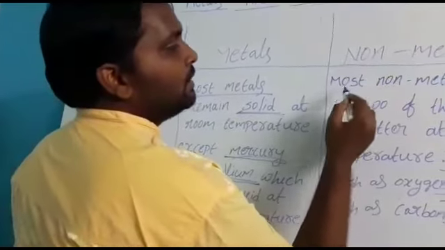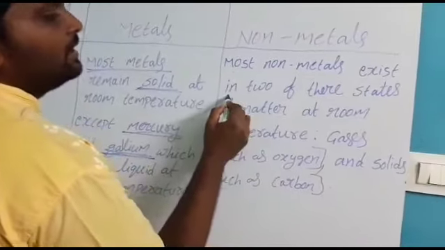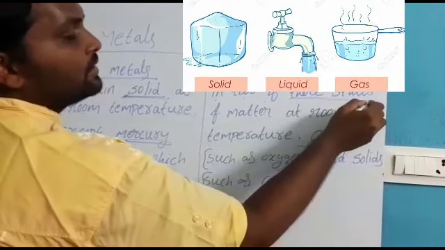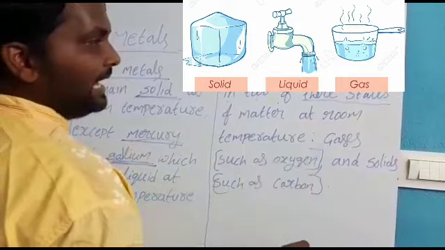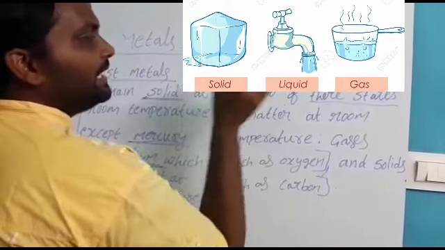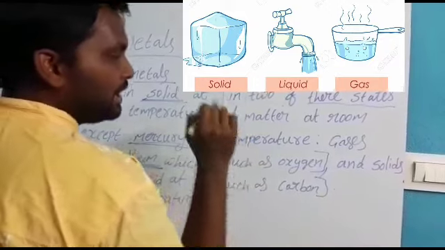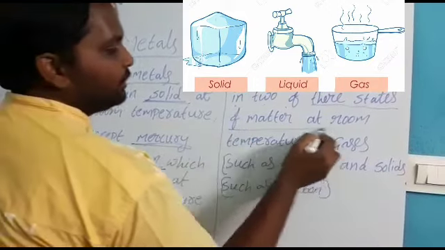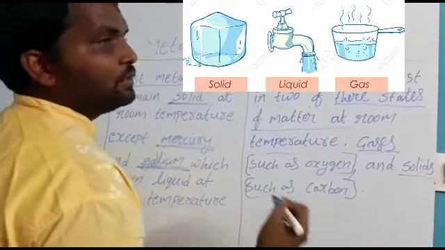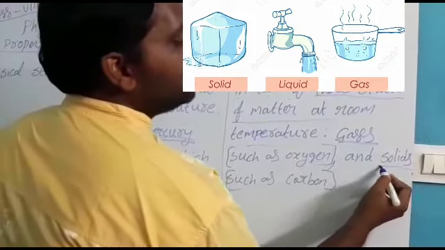And non-metals, most non-metals exist in 2 of the 3 states. What are the 3 states? Solid, liquid, gas. Of these 3 states, non-metals exist at room temperature as gases and solids.